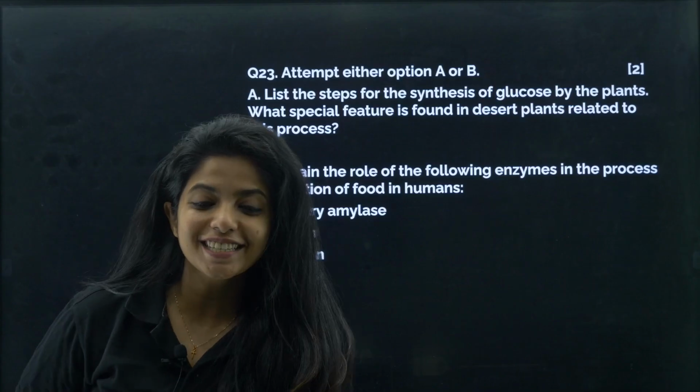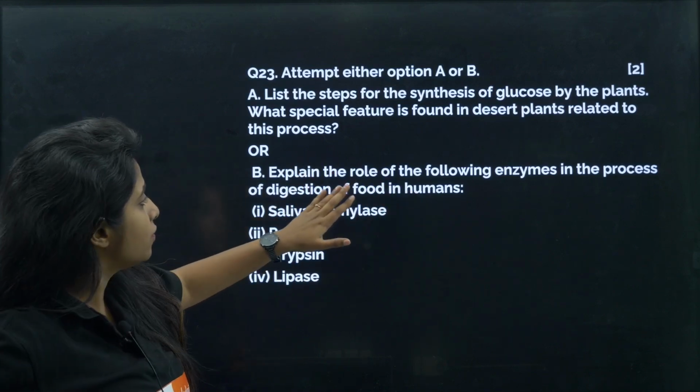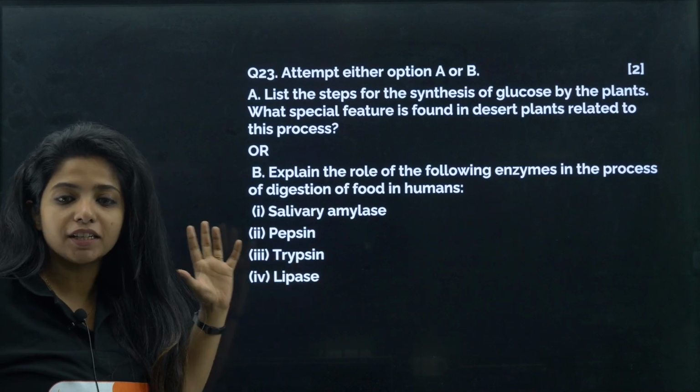Okay? Okay, now it's time for the next question, that is, explain the role of the following enzymes in the process of digestion of food in humans. So these are a set of enzymes, you have to tell its role.